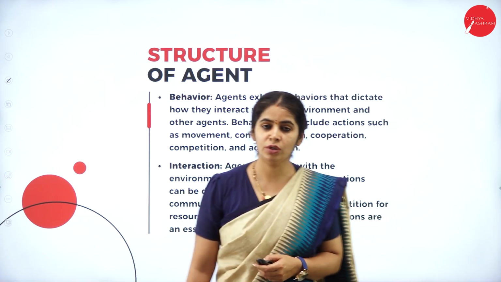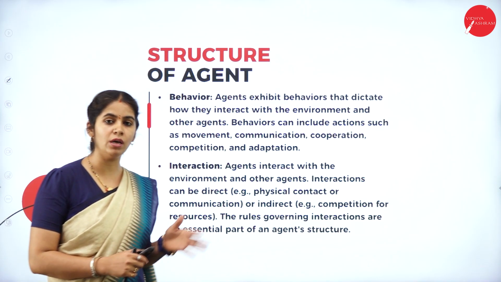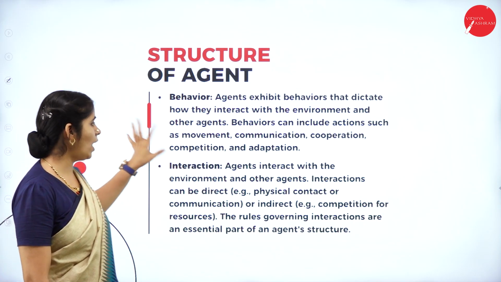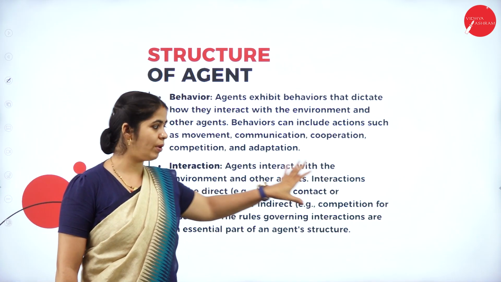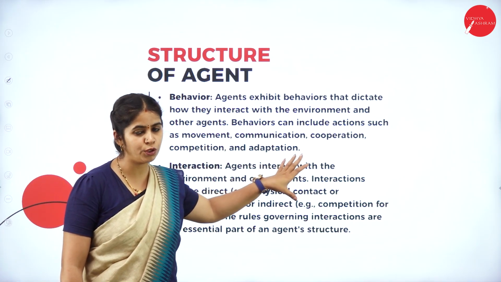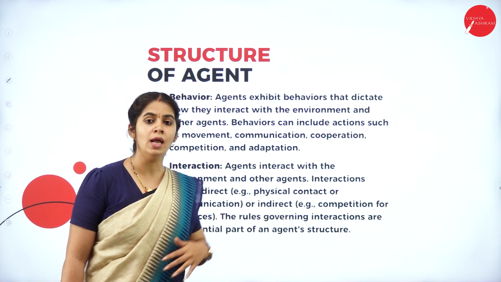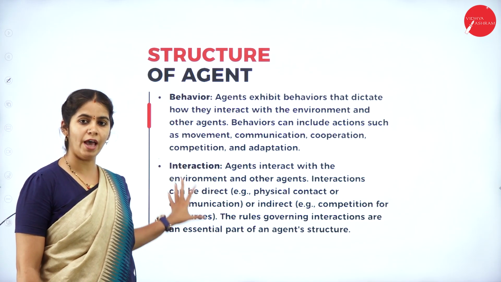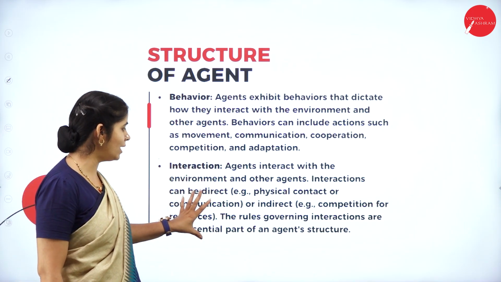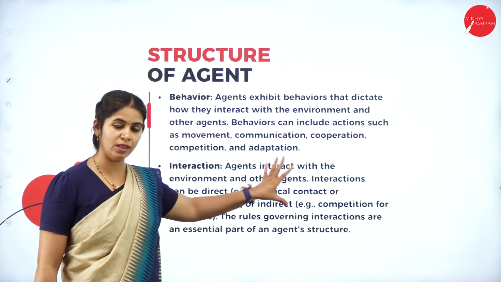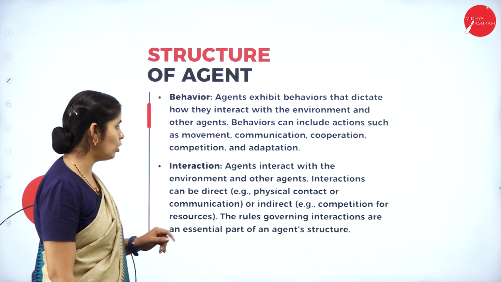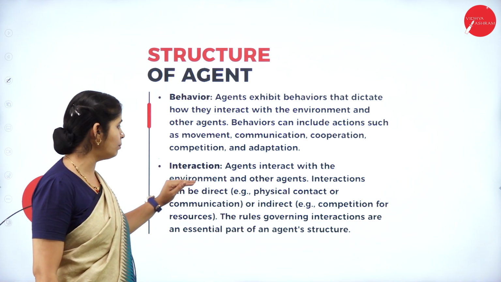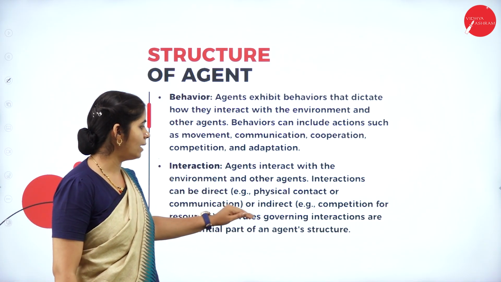And then the agent should have behavior. We have already discussed what behavior is. It should have movement, communication, cooperation and coordination, and adaptation to the environment as well as to the other agents. Then it should have interaction. We have discussed interaction also. What is interaction? It should interact with the environment and the other agents. Interaction can be direct or indirect.